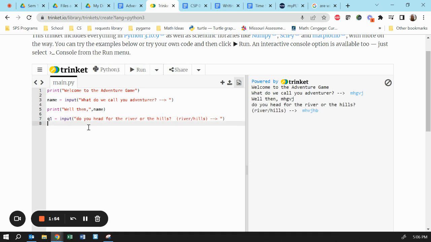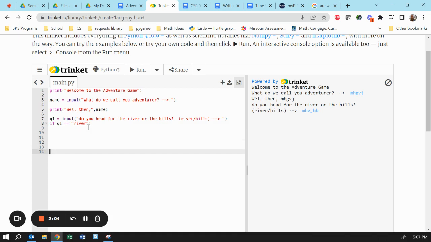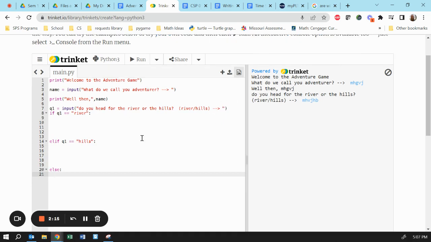Okay, all right, let's actually do something now. If question one equals river, we're going to do something there. If question one equals hills, we're going to do something there. Else, they probably had a typo, and for today, we're not going to resolve these typos. We're going to kick them out of the game. We're going to say print invalid, and they lose. So now, if I run this, it's not going to work because I have if with no block of statements.